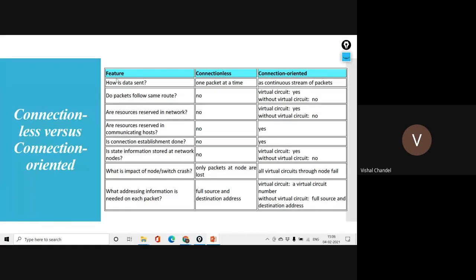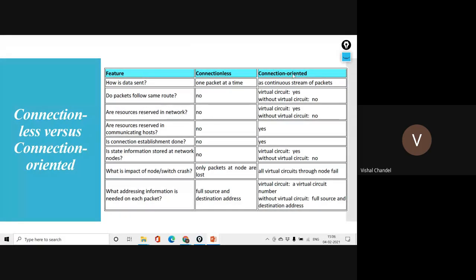But I just want to summarize. What is the meaning of connection-less versus connection-oriented? If you want to understand connection-less, it is one packet at a time, and in connection-oriented it is a continuous streaming of packets.